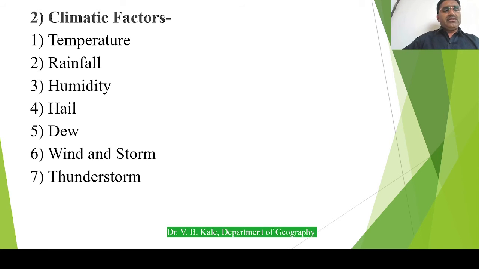According to that, there is a typical type of cropping system. If heavy rainfall is there, and there is a flat area in the coastal region, then rice is produced. And if less rainfall is there, and it is a desert area, then another type of fruits are grown over there.